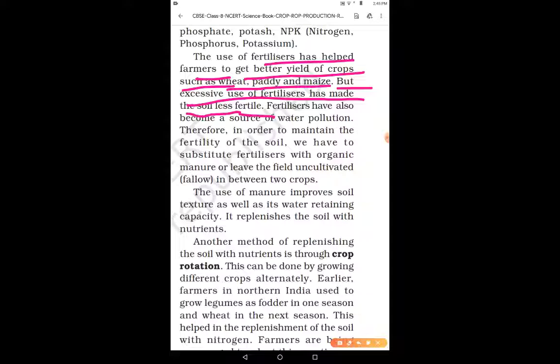Like we have already learned that improper or insufficient manuring damages the soil, right? It is not much good for the crop plant. Same way for fertilizers also, excessive use of fertilizers can make the soil less fertile.